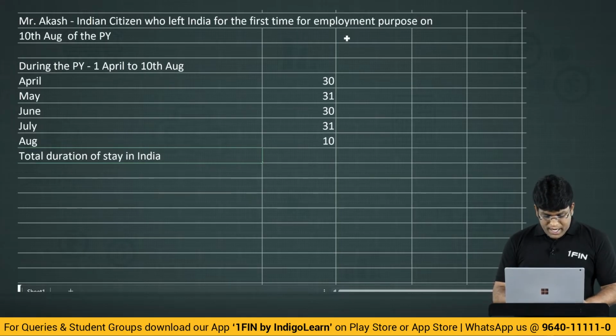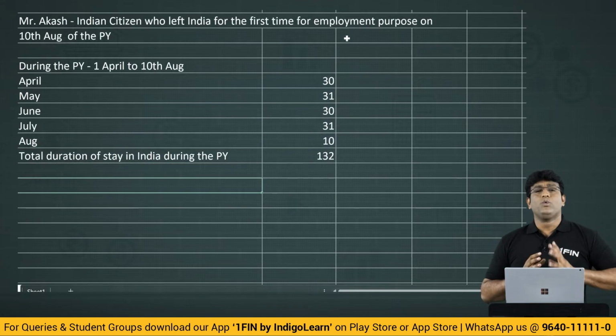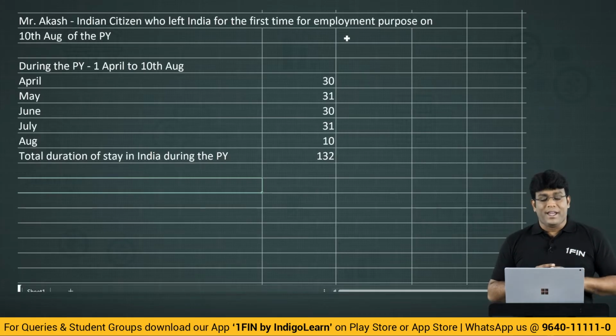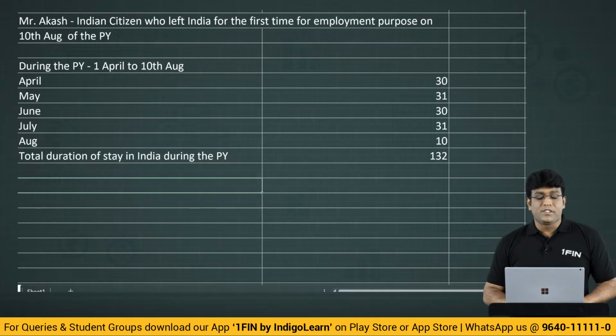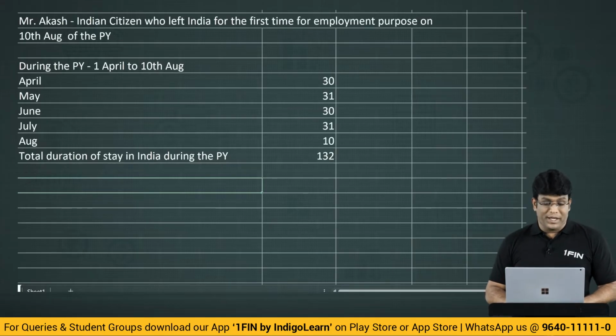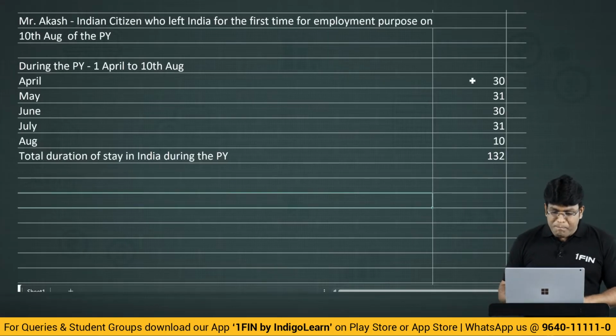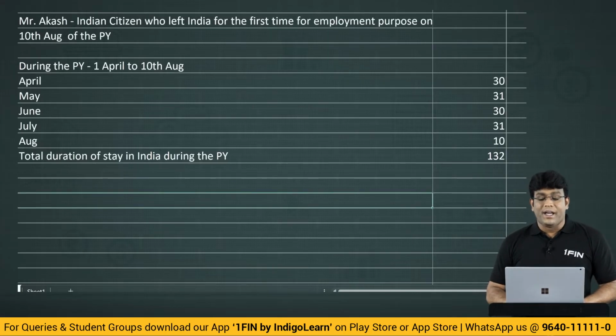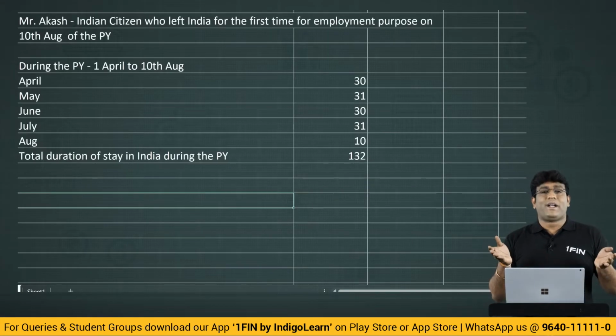Total duration of stay in India during the previous year. How many days, guys? 132 days. Strictly speaking, this gentleman, Mr. Akash, can satisfy 60 and 365. I repeat again, this gentleman Akash can happily satisfy 60 and 365. Yes or no, my dear friends?